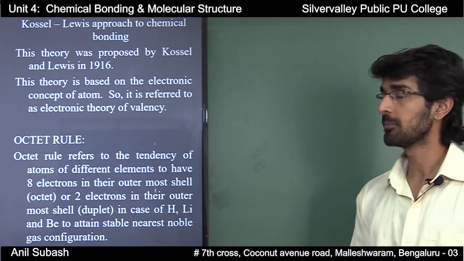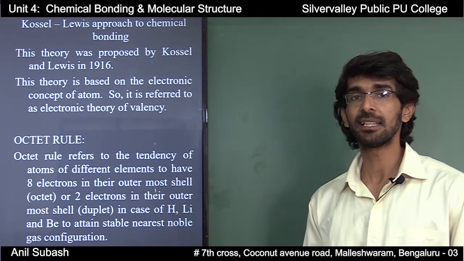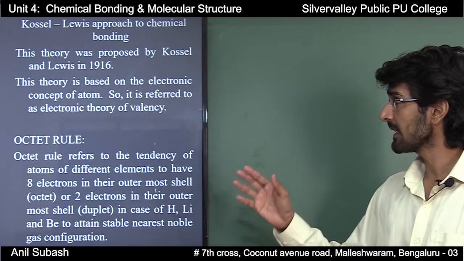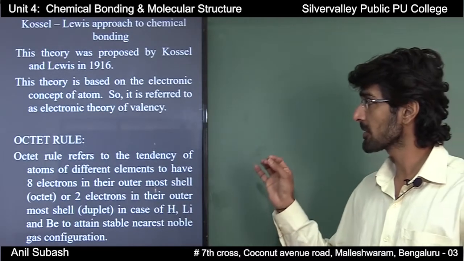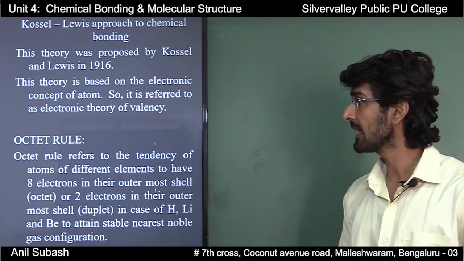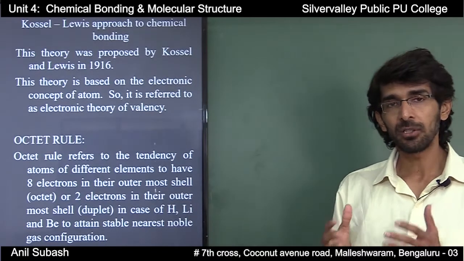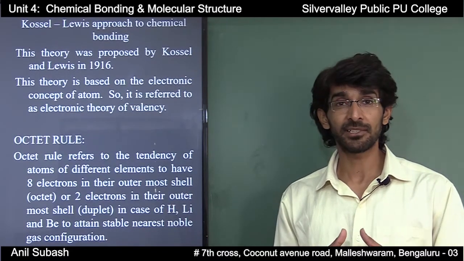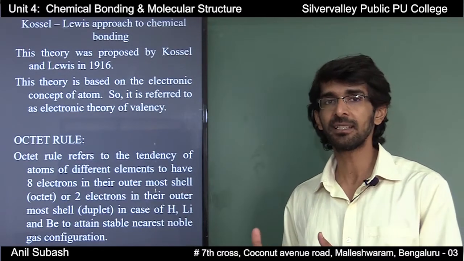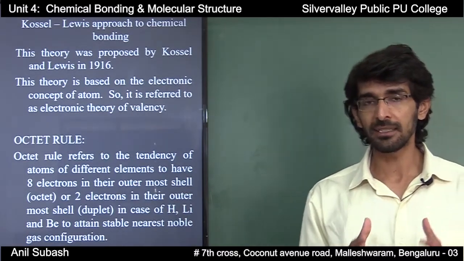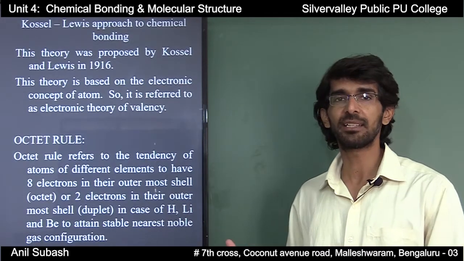Kossel-Lewis approach to chemical bonding. This theory was proposed by Kossel and Lewis in 1916. And this theory is based on the electronic concept of atom. So, it is also referred to as electronic theory of valency. Now, if you look into the periodic table, only group 18 elements are considered to be highly stable and they have an independent existence, whereas all the other atoms do not exist independently.